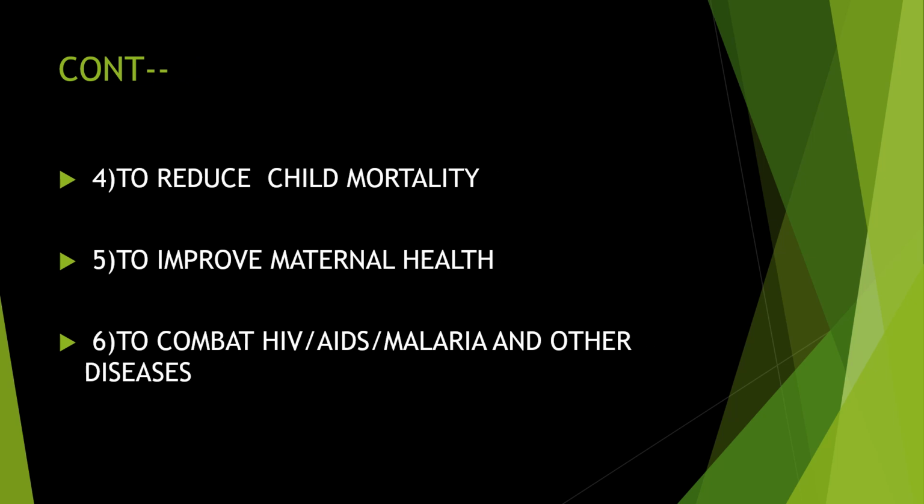Next is to reduce child mortality. There are a lot of infants dying at the time of birth. Also before the age of 5, a lot of child deaths are happening in different countries. So they decided to reduce child mortality. To improve maternal health, they decided to give the best health for the mothers. If mothers have good health, then they will look after the children in a good way, and they also get good mental health as well as physical health. So they decided to improve maternal health.